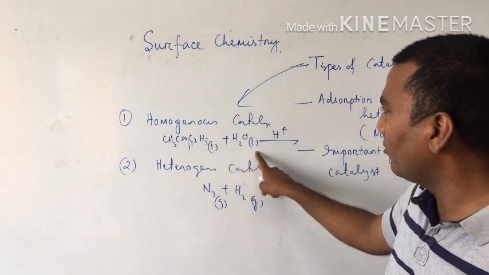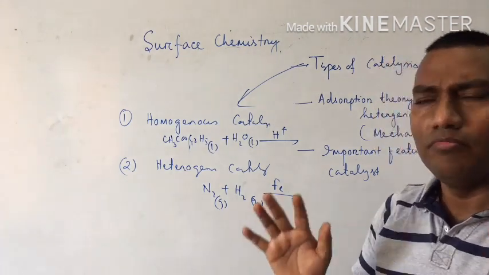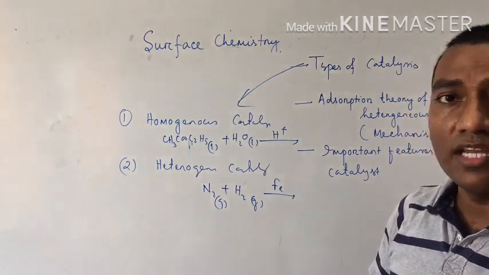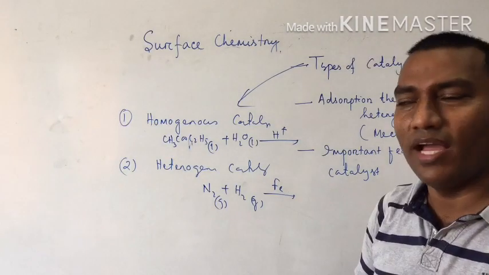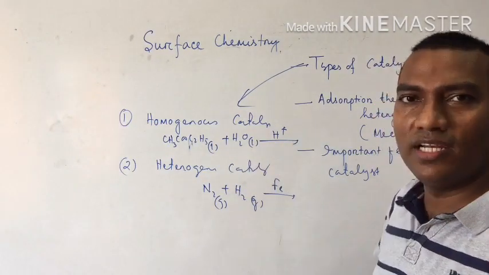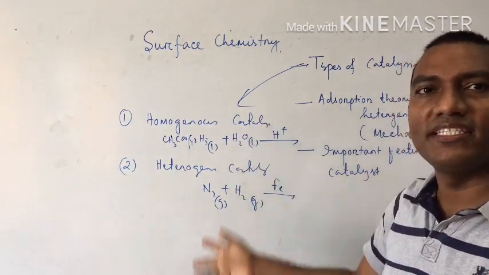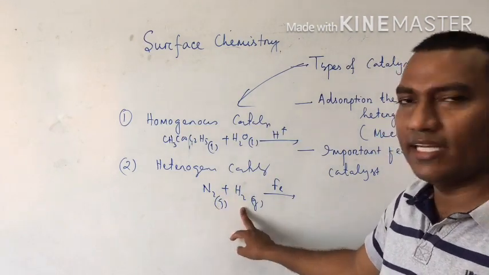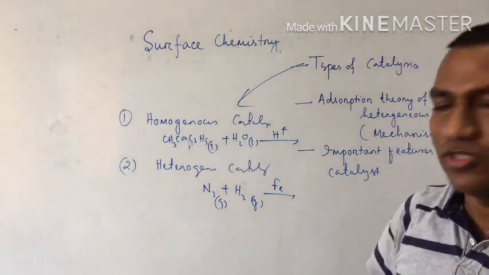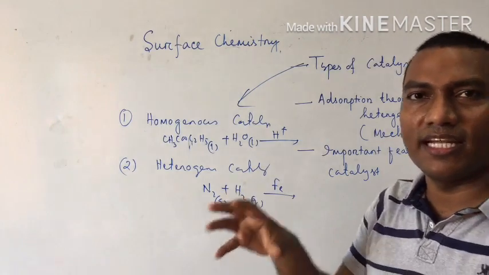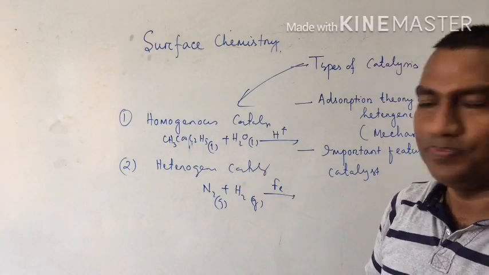But here it is liquid. Okay, so in chemistry, so many reactions are there. These are homogeneous or heterogeneous. Maximum reactions are heterogeneous reactions. Why? You see, if all are liquid, after the end of the reaction it is very difficult to separate because all are in the same state. But here the reactants are gas, the product is also gas, and the catalyst is solid. So it is easy to separate. That's why in chemistry, heterogeneous catalysis is more convenient than homogeneous catalysis.